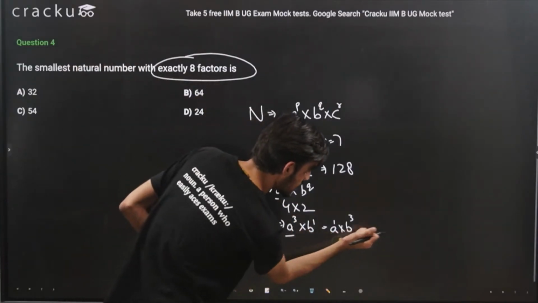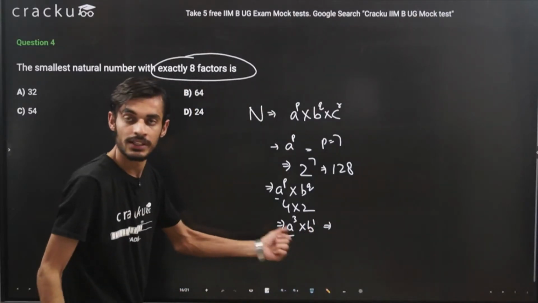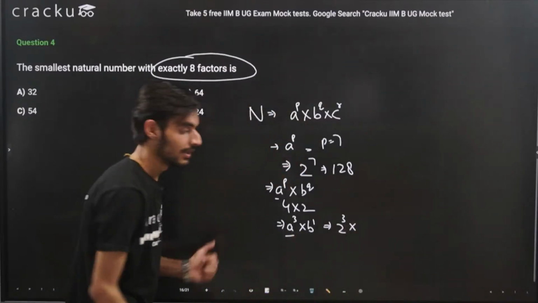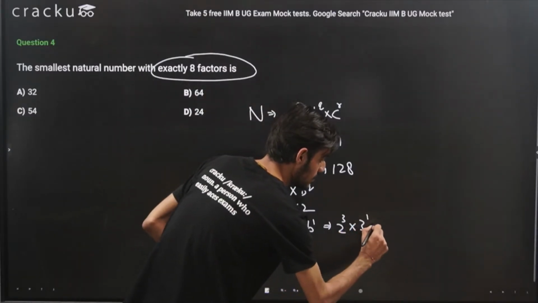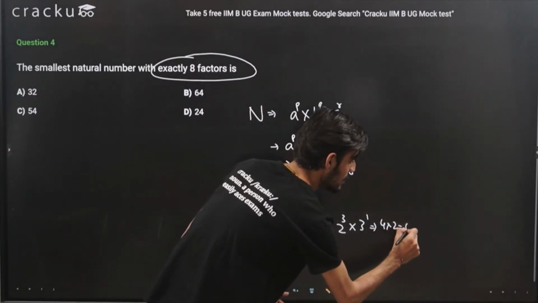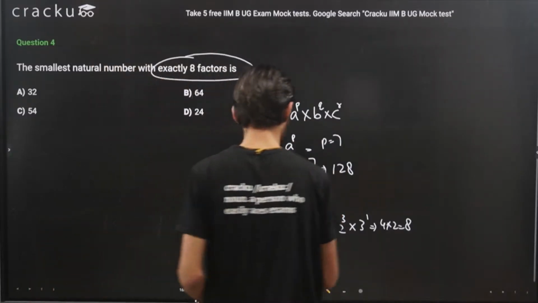So by using this logic, what we can say is that 2 raised to the power 3 multiplied by 3 raised to the power 1, so it will be 4 into 2. Again, of course, we got the value as 8. That was the obvious case because we did the same thing.